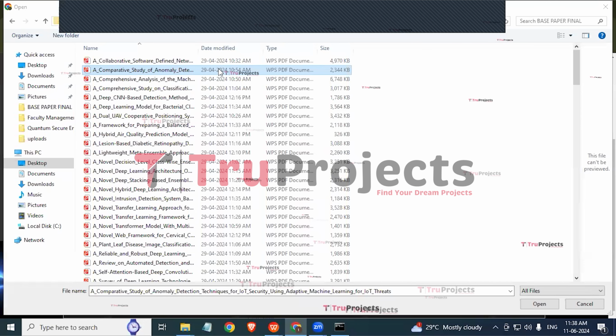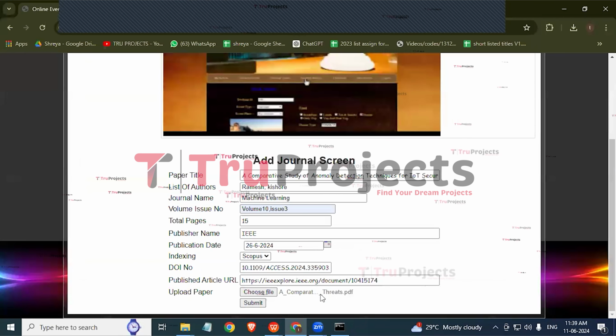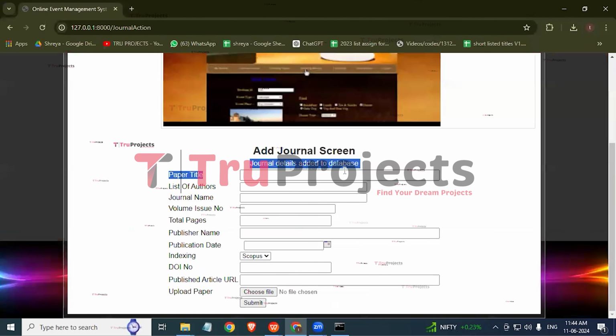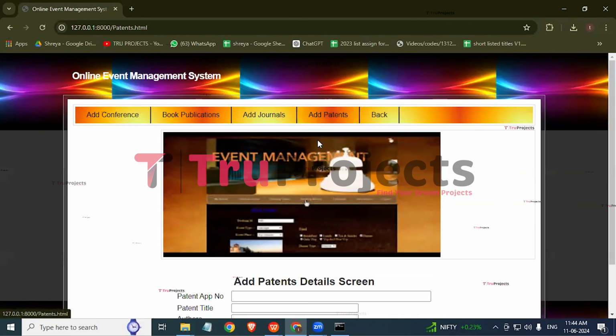So this is the paper that we'll be uploading. Click on open. Here we can observe that the paper is loaded. Now click on submit. So here we can observe that journal details are added to the database. So now let us add the patent details. So click on add patents link.